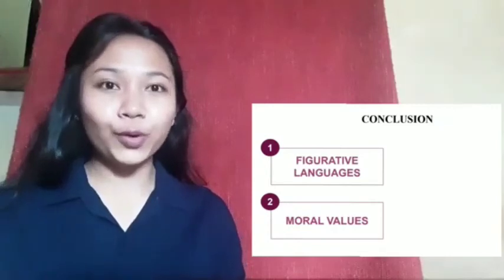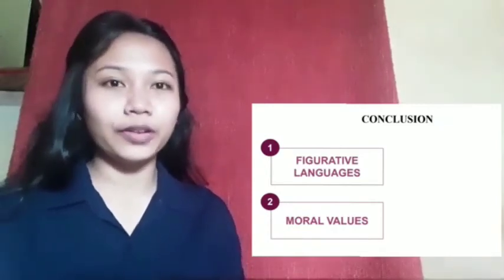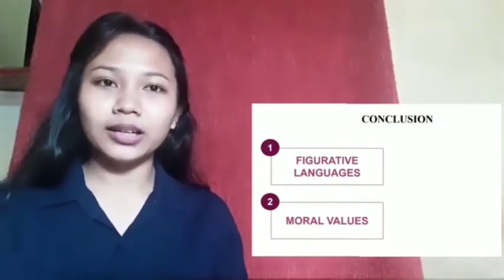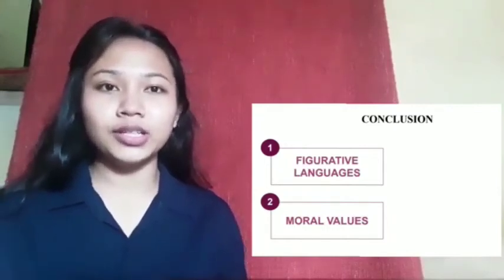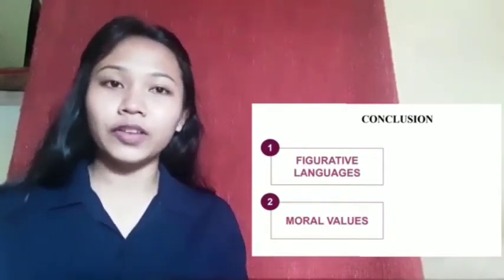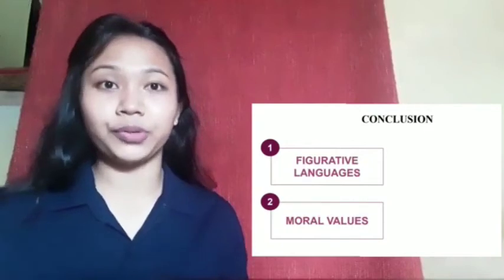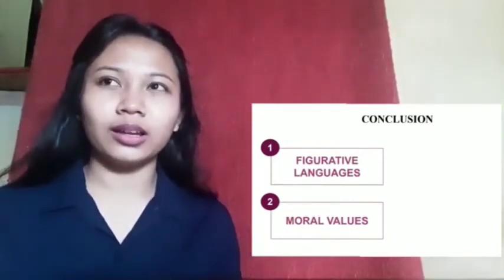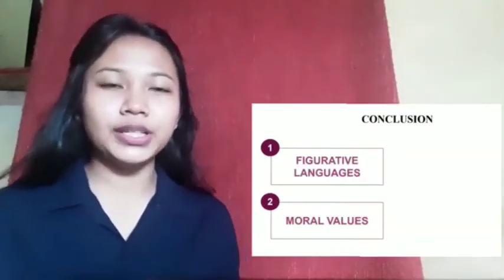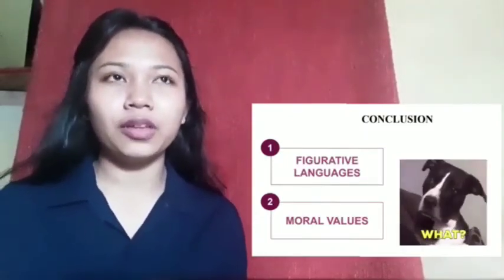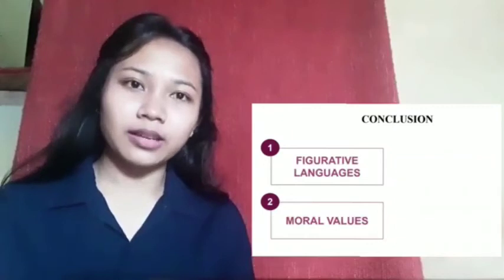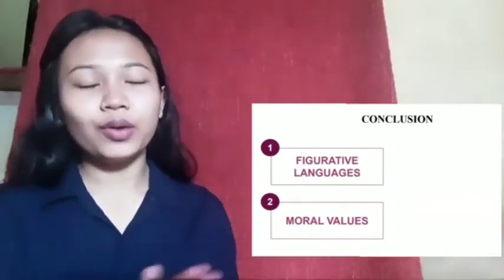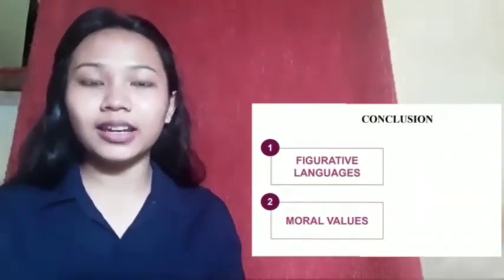Let's start with the first poem entitled The Hound by Robert Francis. This poem contains figurative languages such as metaphor, personification, and also apostrophe. In this poem, the author wants to show that the hound, which is a dog, and life are equal, or the same thing. So why are dog and life stated as the same thing?